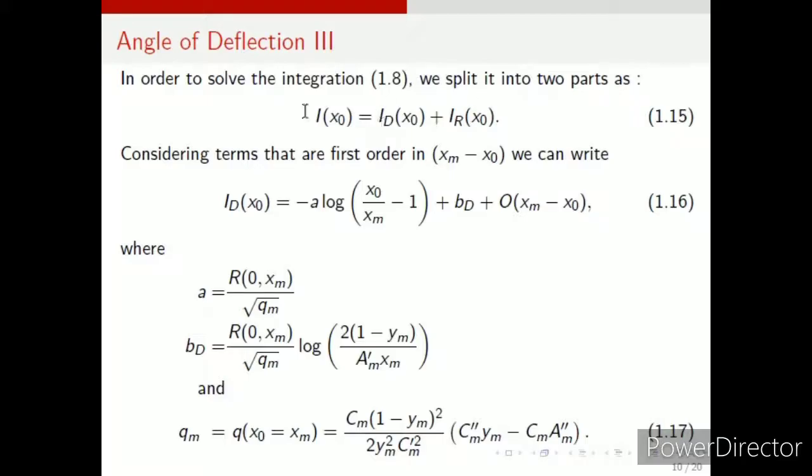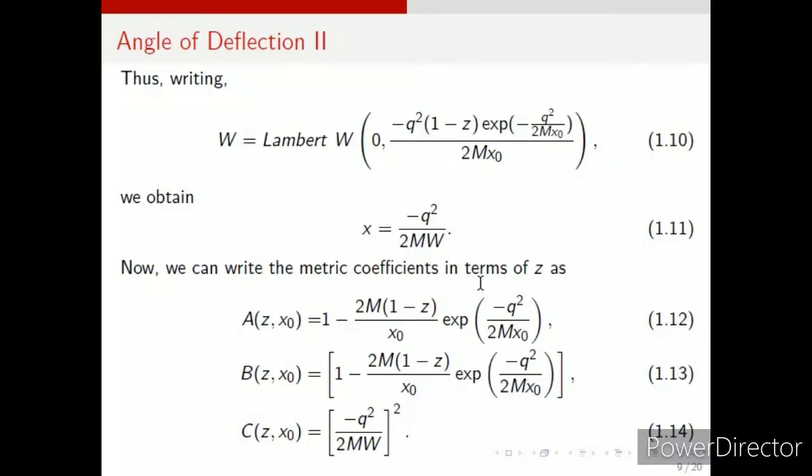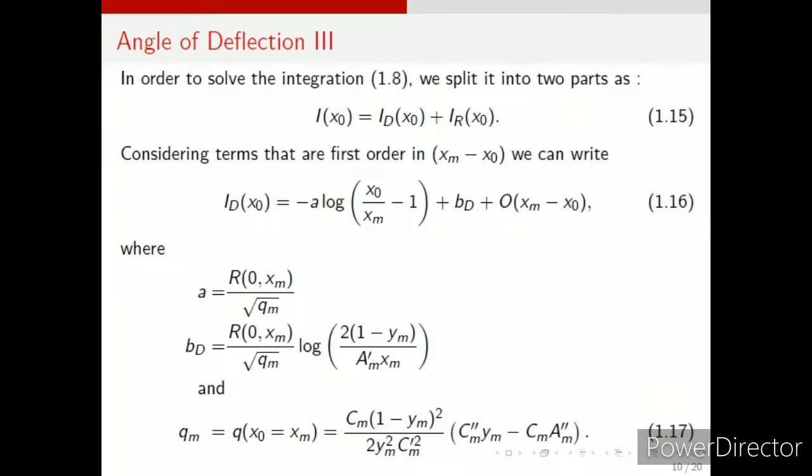After that, the integration, we are solving Ix0 at the point x0. x0 is the distance of closest approach. That means the distance between the black hole and the ray of light. Okay, so this integration is split up into two parts, Id x0 and Ir x0. Id x0 is the divergent part, while Ir x0 is the regular part. The divergent part is divergent because, although I have avoided the calculations, once you solve the integration, we find that it is divergent at z equal to 0. Okay, so this is the divergent portion.